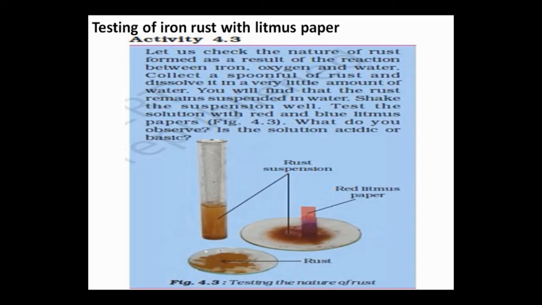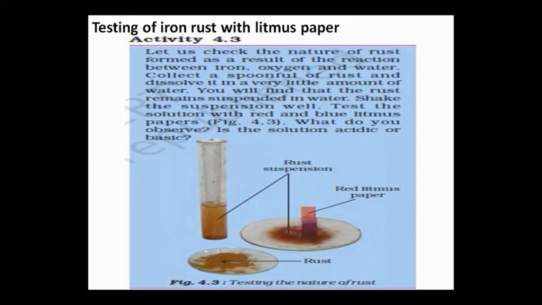So the procedure of this activity is: take rust, dissolve this rust into a test tube in which water is there. Dissolve this by shaking well, the rust will dissolve. Then take a litmus paper, add solution of this rust onto the litmus paper and observe a color change.